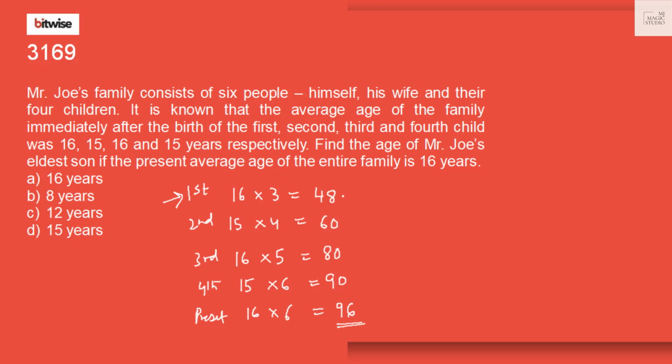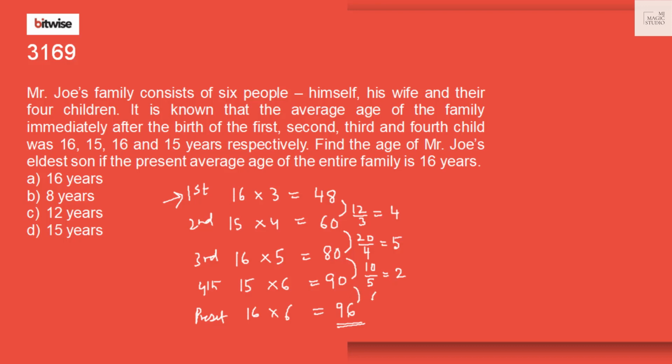Now look here, from 48 to 60, difference is 12 years. Here 3 people have grown by 12 years. That means each person has grown by 4 years. Similarly, when we move from 60 to 80, here 4 people have grown by 20 years. That means each person has grown by 5 years. From 80 to 90, difference is 10, and 5 persons have grown by it. That means each person has grown by 2 years.